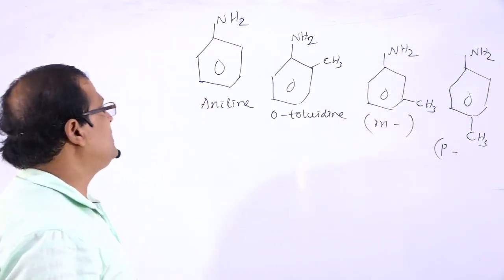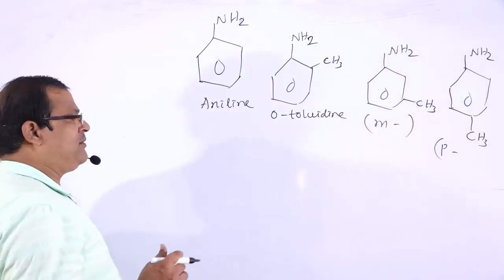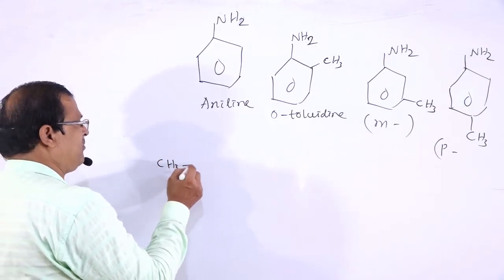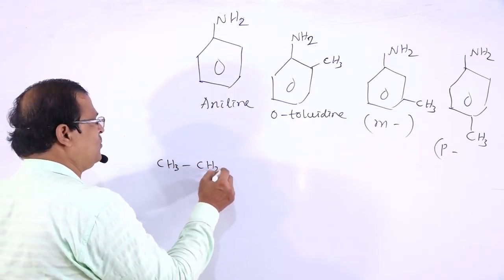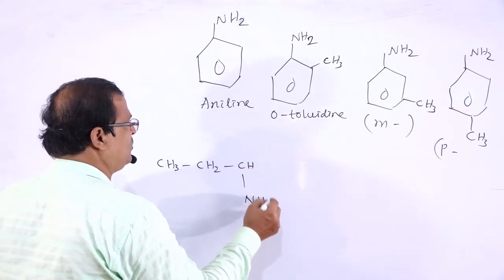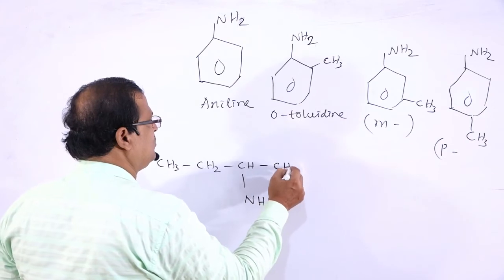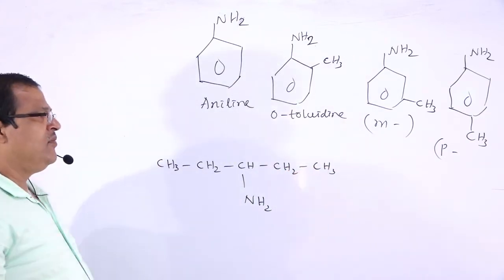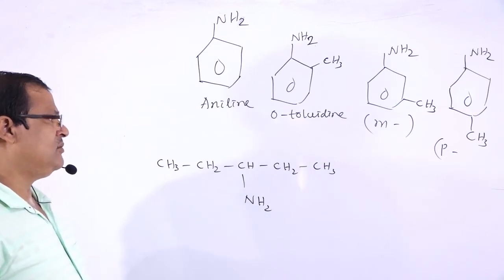Next, we'll see some naming of compounds. For example, CH3-CH2-CH(NH2)-CH2-CH3. What is the name of this compound?